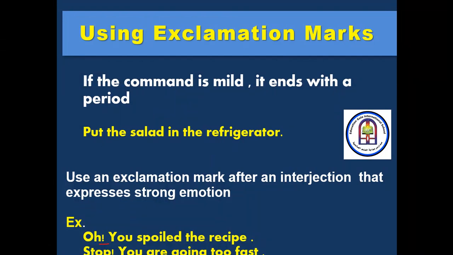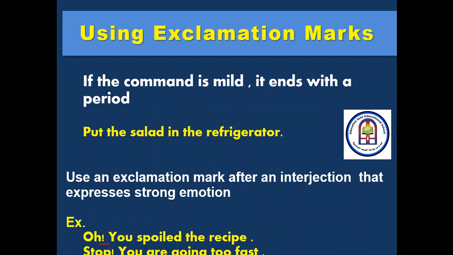So far we covered the punctuation and ending marks. We have three types: the period, the question mark, and the exclamation mark. We use periods at the end of a declarative sentence, at the end of an imperative sentence, at the end of an indirect question, and in abbreviations.